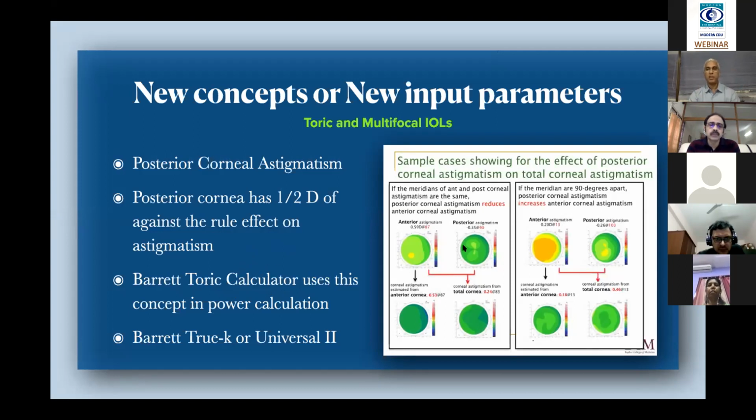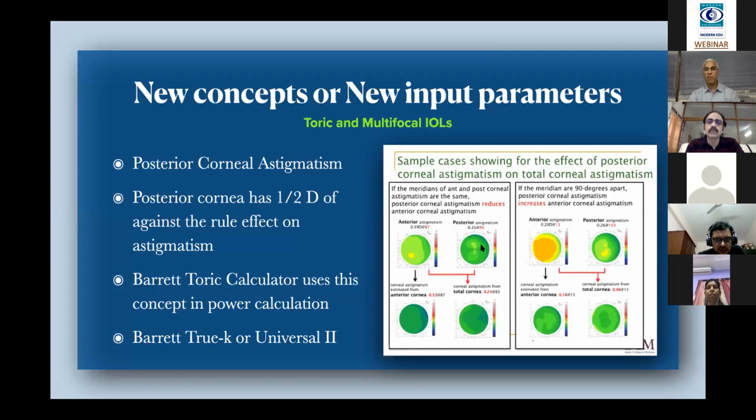If you see this graph, in the first column there is an anterior astigmatism of 0.59 diopters at 90 degrees. If you don't take the posterior corneal astigmatism into consideration, then the corneal astigmatism effect on the cornea is 0.53, same.